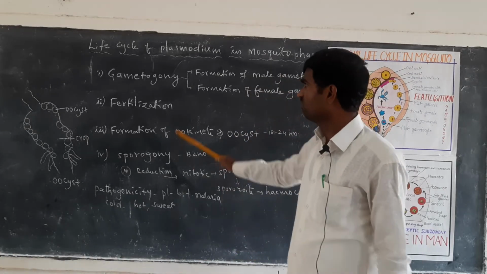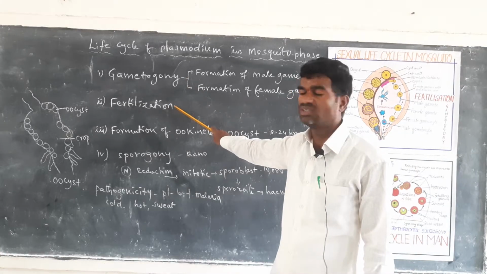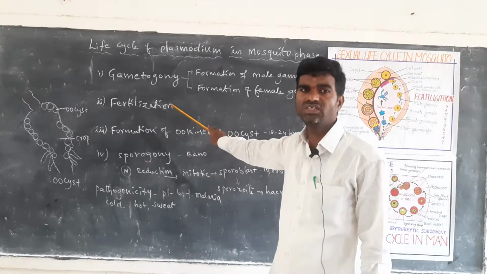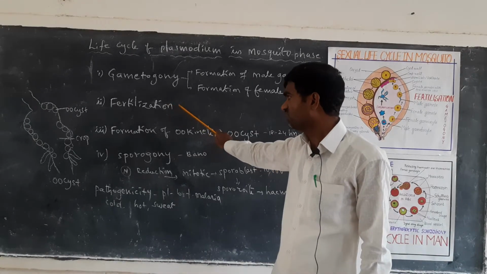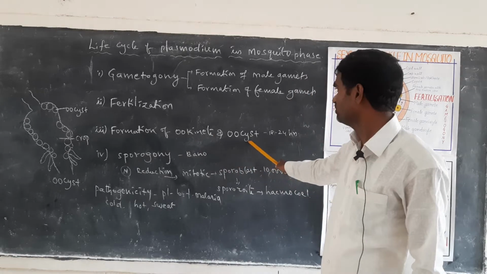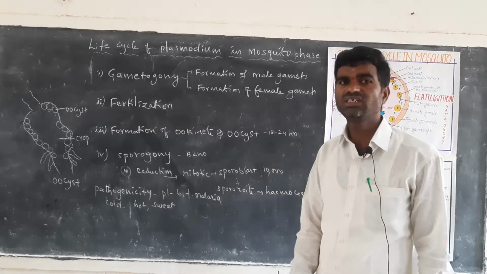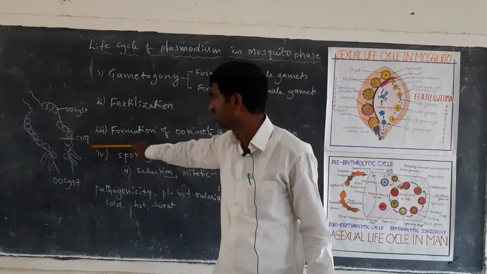So after gametogamy, the formation of the male and female pronuclear gametes leads to fertilization. After fertilization, the ookinete or oocyst cells form. It is completed within 18 to 24 hours. So this is the oocyst stage.